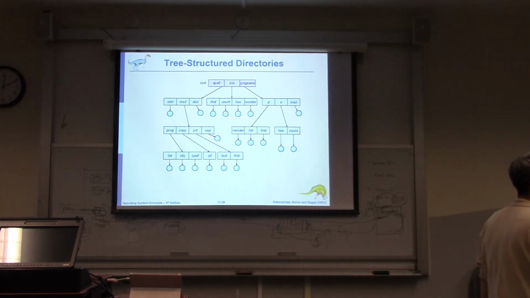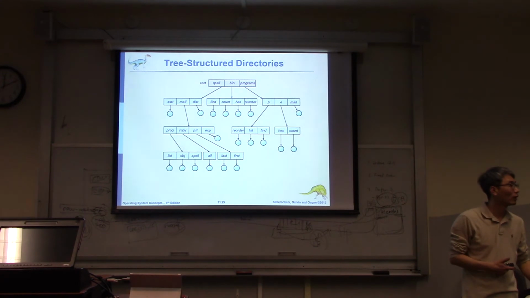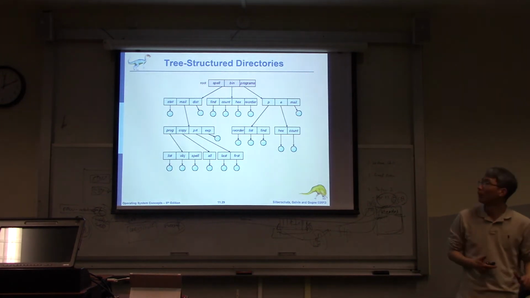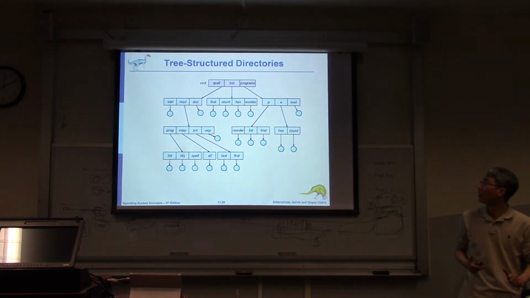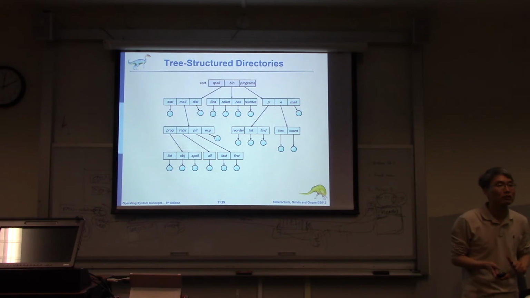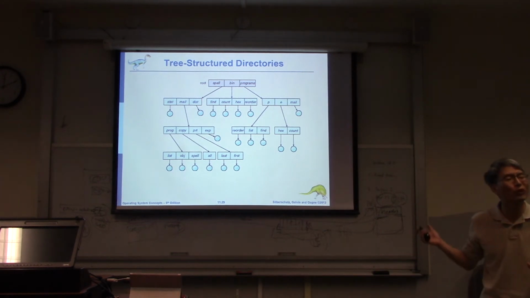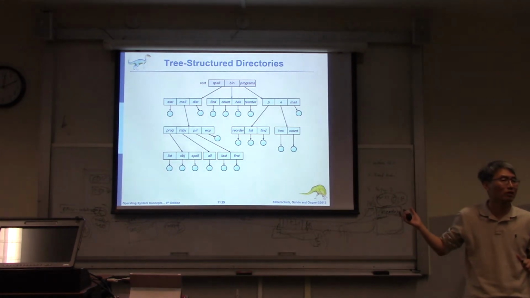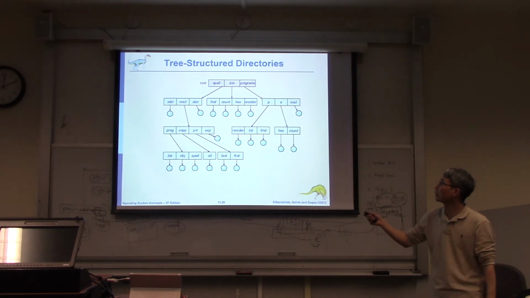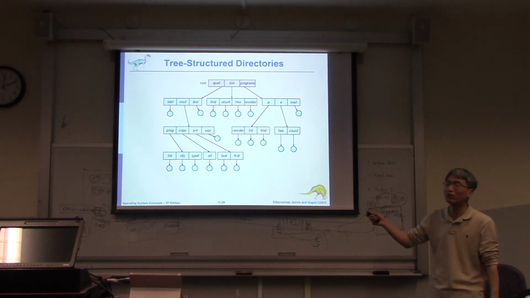Is it the same structure that you use? Question? All files might be in the bin directory also, right? Yes, bin here. Can we reference that from the other directory? That's one weakness of the tree structure, because this directory is always under bin.